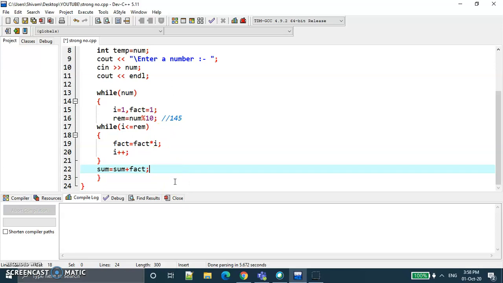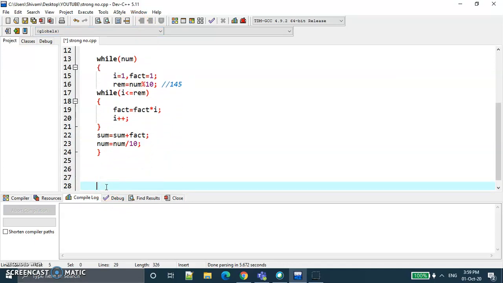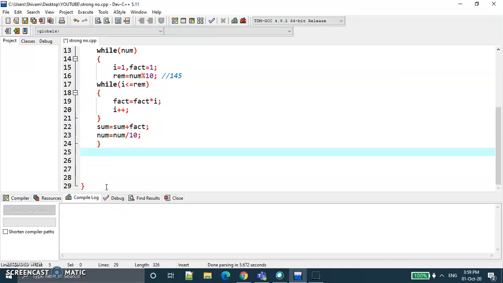Now check n is equal to n divided by 10, which means the number is divided by 10. The number is stored into the temporary variable. Now we will check the if condition.